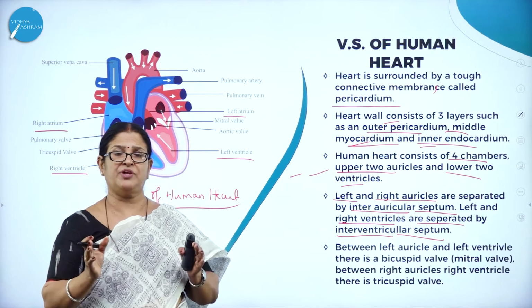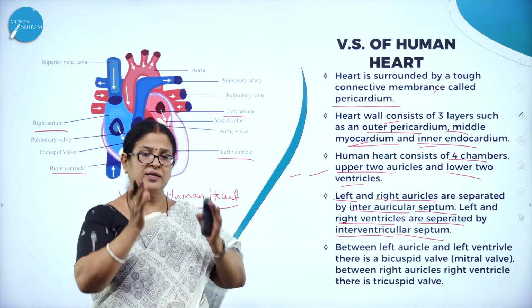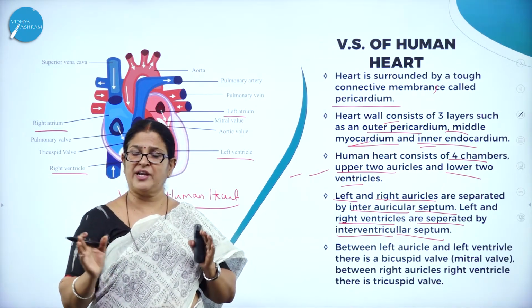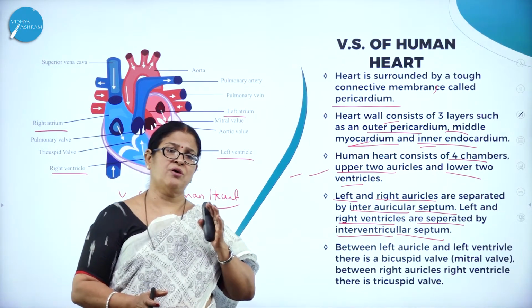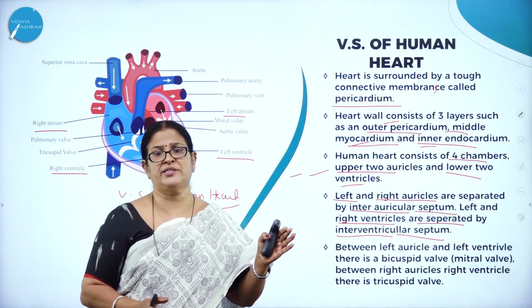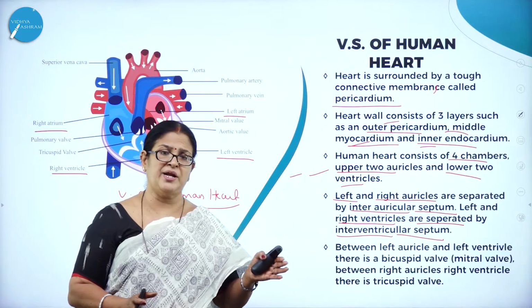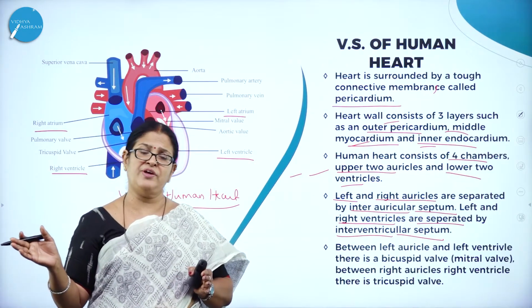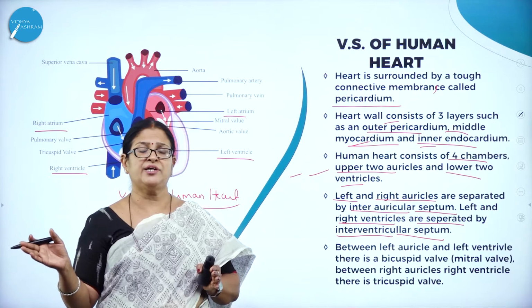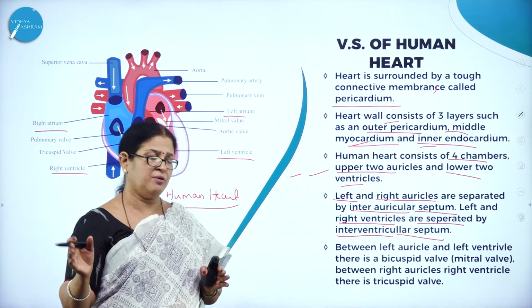There is no mixing of blood between the right side and the left side, as the right side always carries deoxygenated or impure blood, whereas the left side always carries oxygenated or purified blood to the different parts of the body.